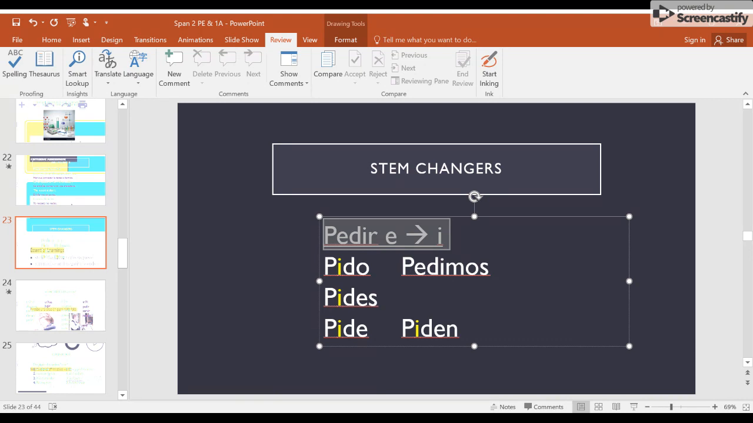The stem, what I mean by stem, the middle, so the middle of the word changes each time, and you can see I highlighted here. So pido, pides, pide, piden. That forms the shape of a boot. Now I did leave out nosotros as the stem change because it's outside the boot, so we just conjugate it like a normal verb.